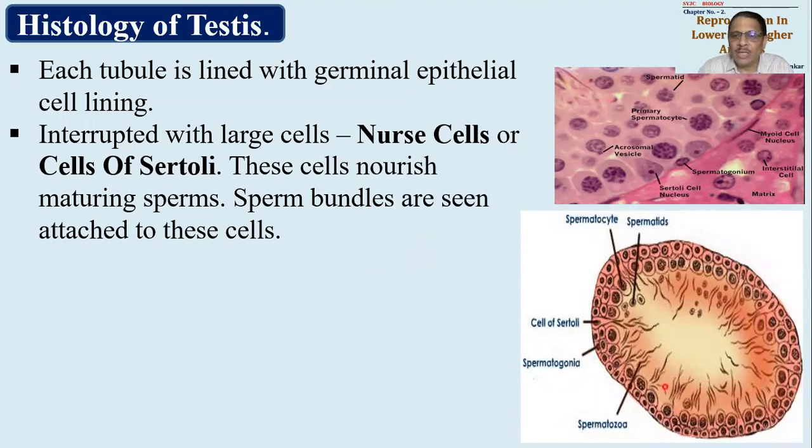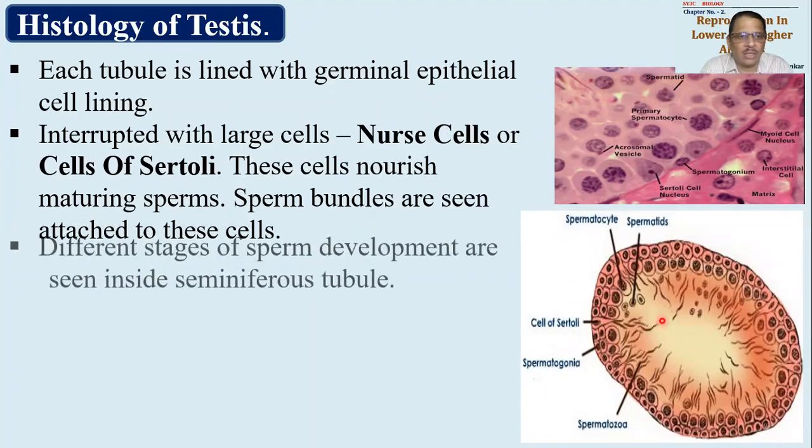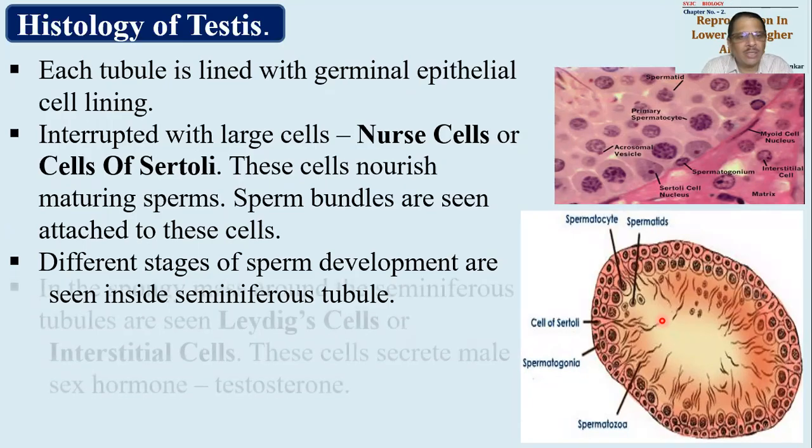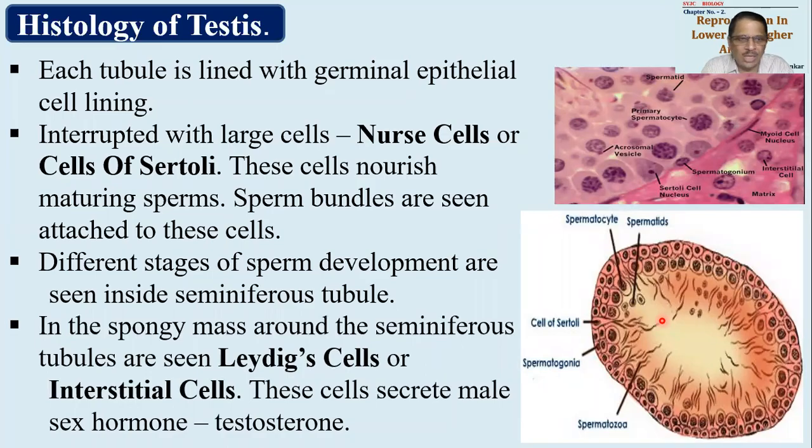Look here, this patch is a sperm bundle. A sperm bundle means many sperms stick together, remember this properly. Different stages of development of sperm can be seen, as I told you. The first stage is germinal epithelial cells, then spermatogonia, then primary spermatocyte, secondary spermatocyte, spermatids, and even developing sperms will be seen attached or seen inside.